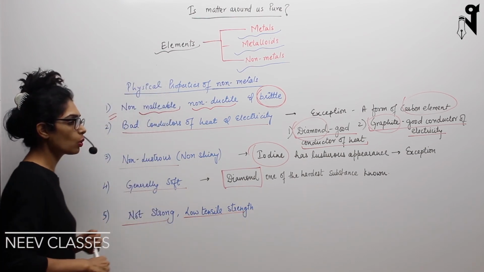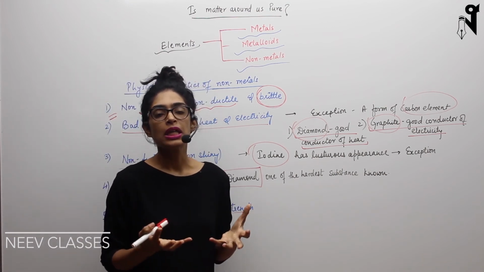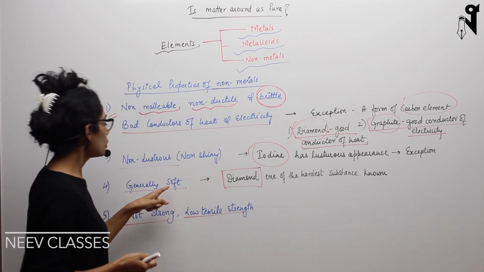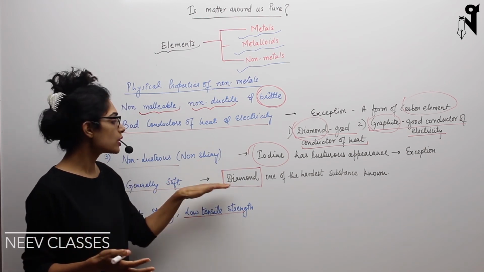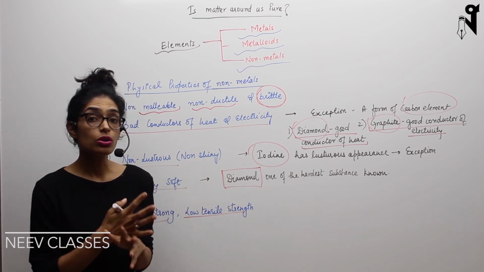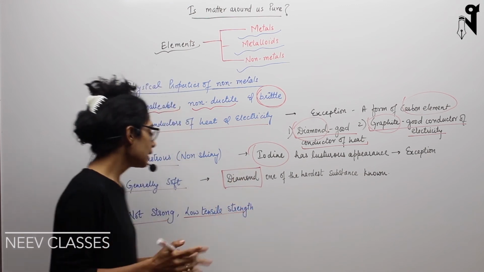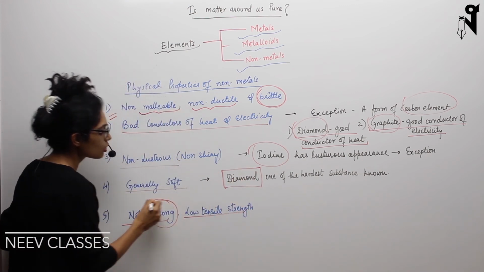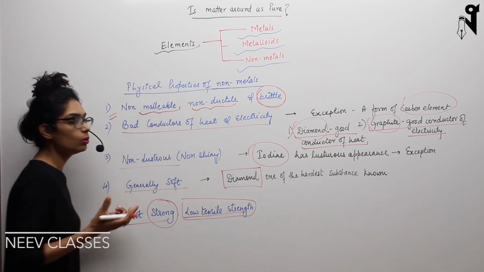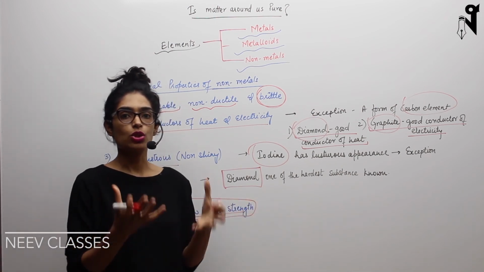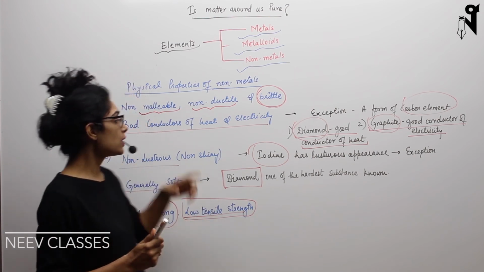We have already discussed what strong and tensile strength mean. Tensile strength means it should be capable of holding the weight. Though your diamond is hard, it is brittle. It cannot carry the weight, even though it is very hard. In a similar way, most of the other non-metals are soft in nature or liquid or gases, and that is the reason why they are not strong, and they don't have enough tensile strength for load bearing or carrying weight. Okay, so these are a few properties.